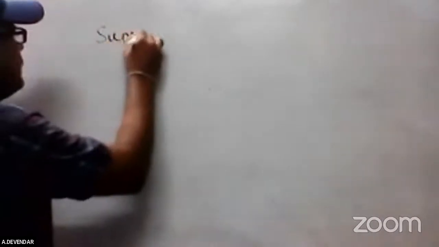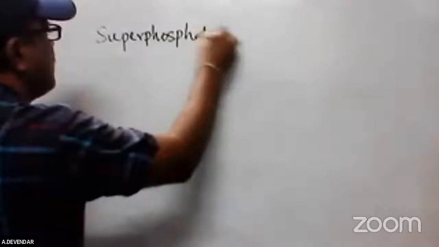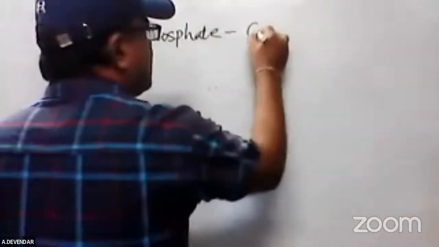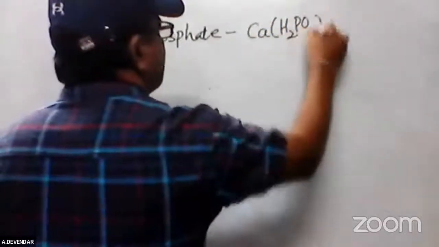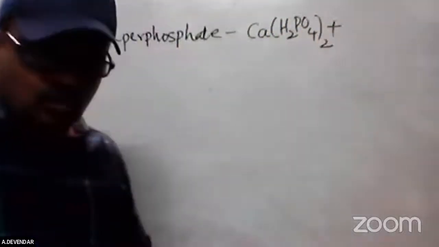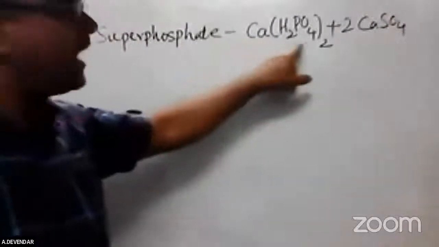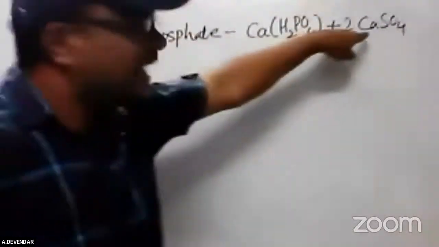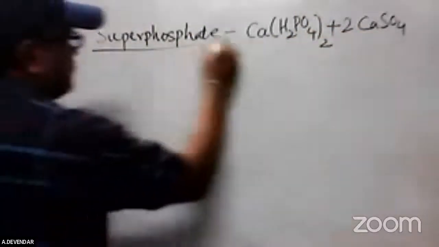First, an important question asked in the examination as a multiple choice question is: what is the formula of superphosphate? Superphosphate is nothing but Ca(H2PO4)2 plus 2 CaSO4, that is calcium sulfate. Actually, this is monocalcium hydrogen phosphate together with calcium sulfate. This is the formula of superphosphate.